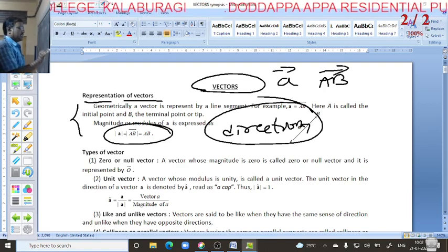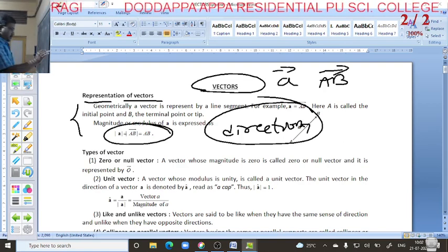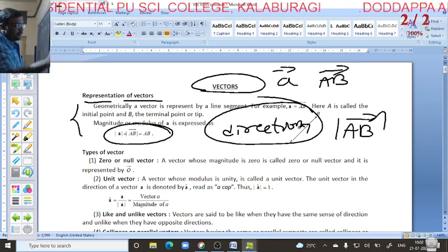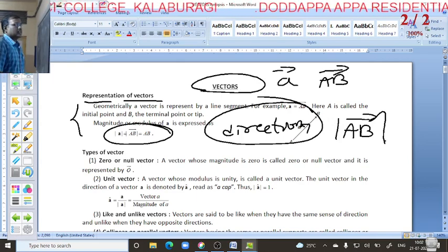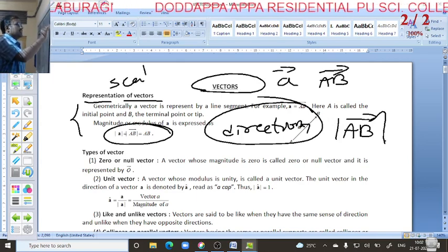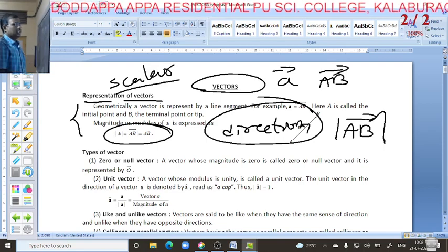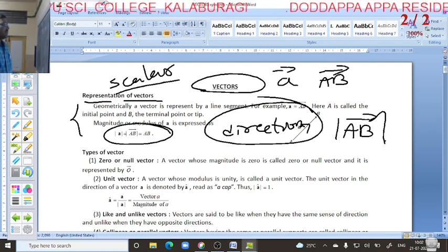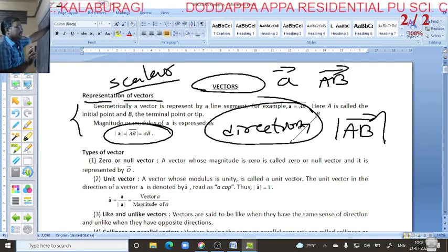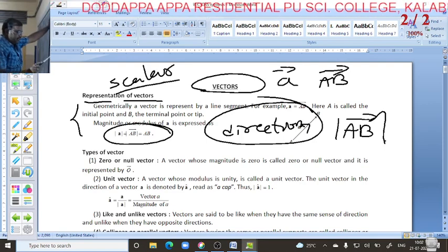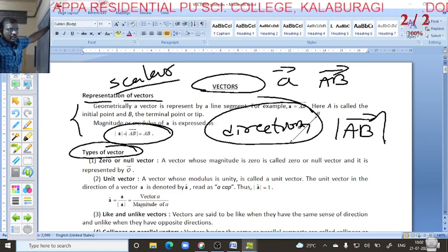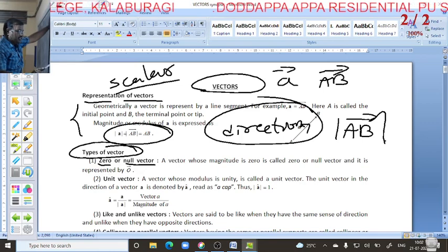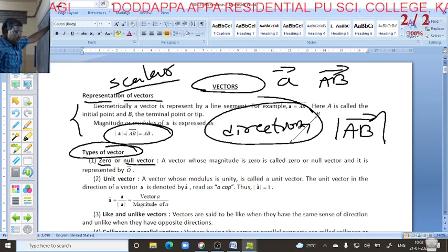Here we especially discuss magnitude. Another term is the scalar definition: a scalar only has magnitude, there is no direction. Then it is called a scalar. This is the definition of vectors. Next we go for types of vectors. The first one is the zero or null vector.